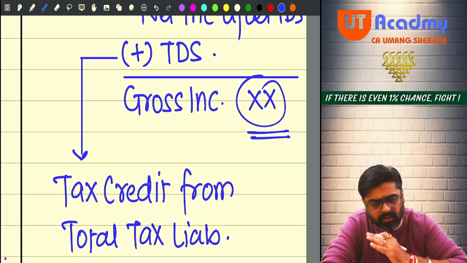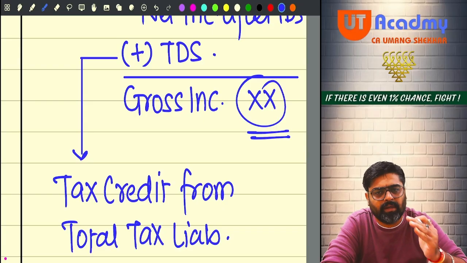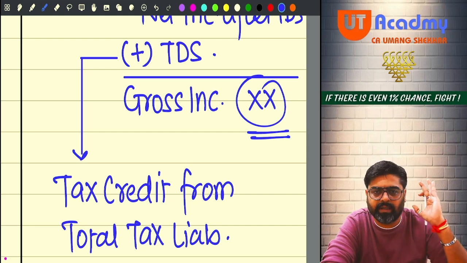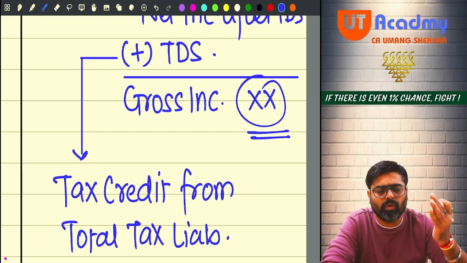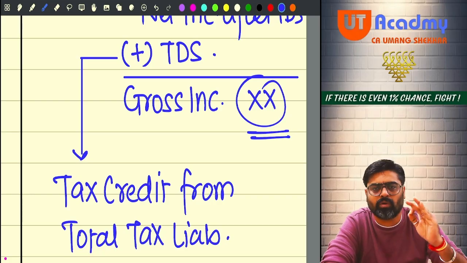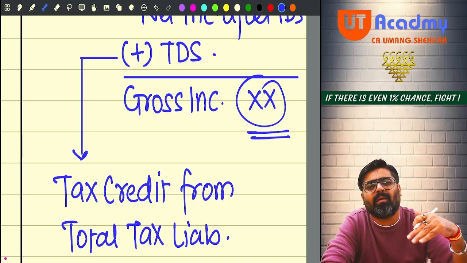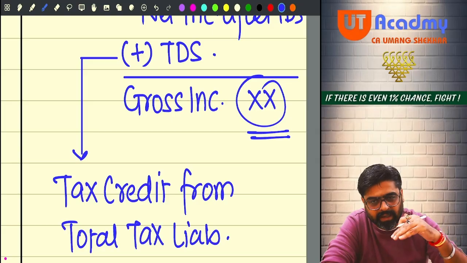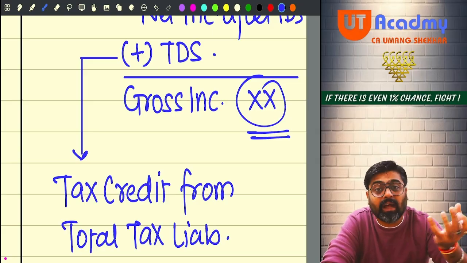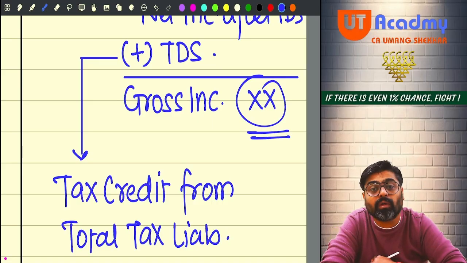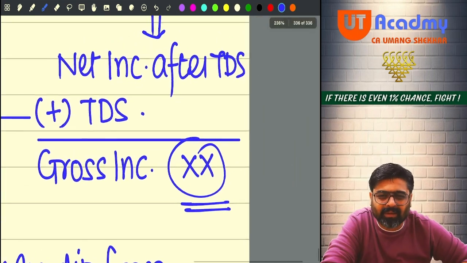So whenever an amount of income is coming to you, on that amount the payer is going to deduct the TDS. And if a net amount is coming to you, always show the gross amount of that income taxable under any of the 5 heads, with the TDS included as a part of gross income, yes or no? Later on, take the credit of the TDS out of your total tax liability. Getting it or not?